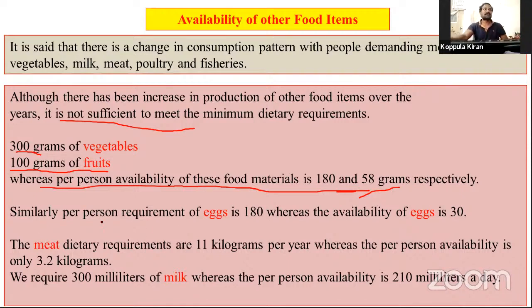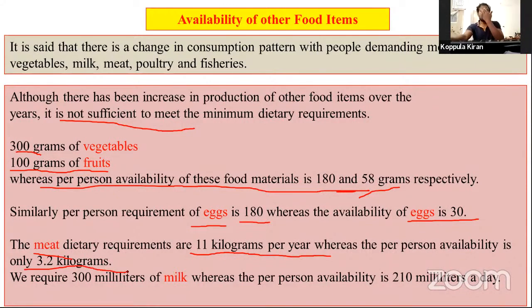Similarly, the per person requirement of eggs is 180 eggs per annum. Per person, we have to take 180 eggs per annum. Actually, we had only 30 eggs. Another thing is meat, dietary requirement. Every year we have to take 11 kilograms, but availability is only 3.2 kilograms.